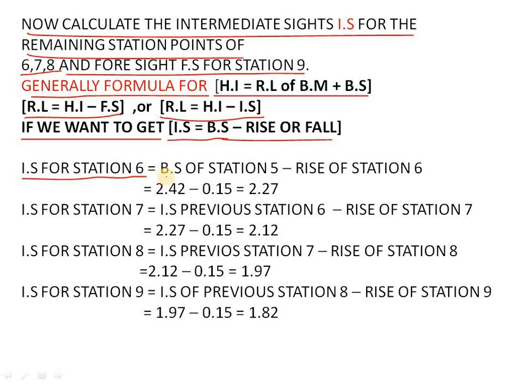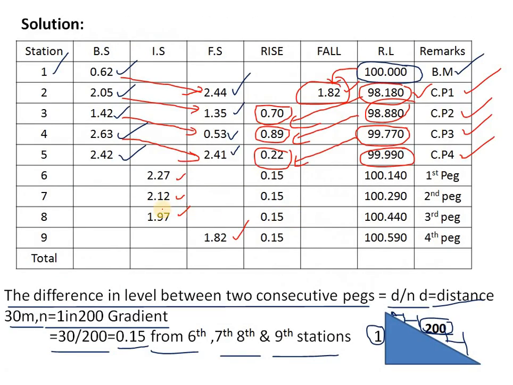IS for station 6 is equal to BS of station 5 minus rise of station 6, that is 2.42 minus 0.15. We will get 2.27. So let us go into the table. This is the BS of station 5, and to get this IS we have to do minus 0.15. So 2.42 minus 0.15, then we will get the answer as 2.27.